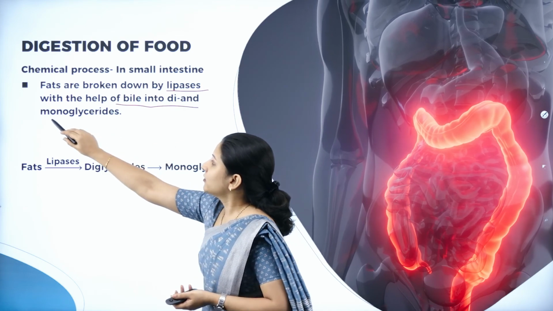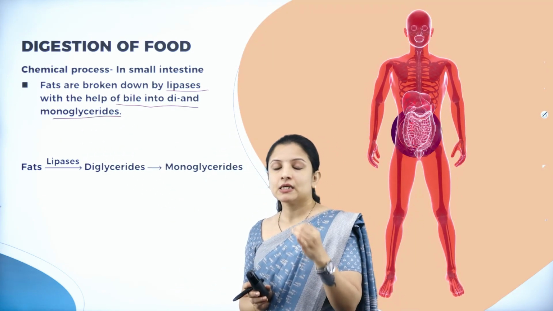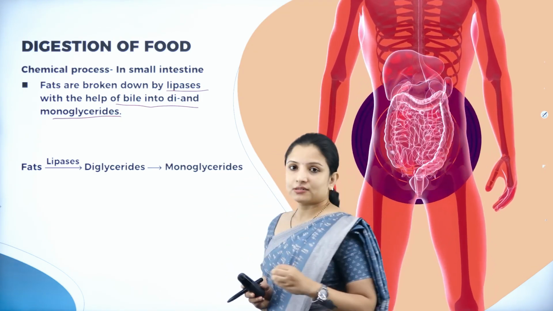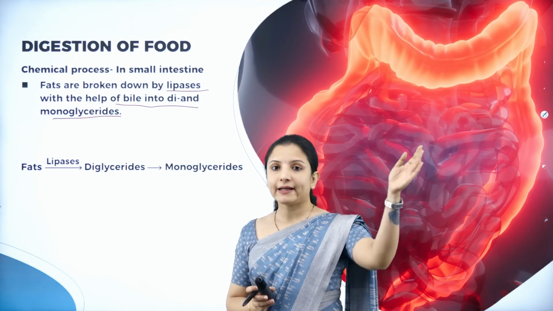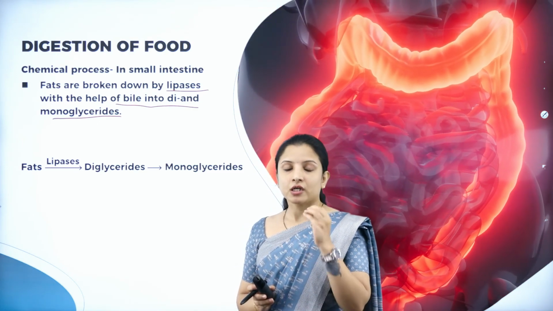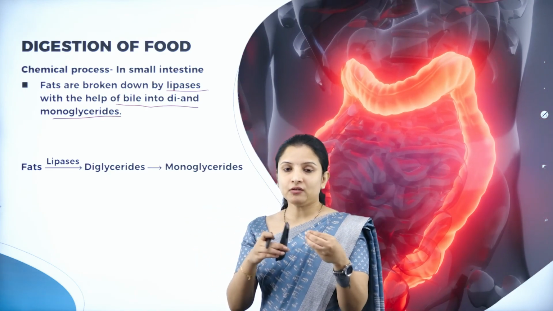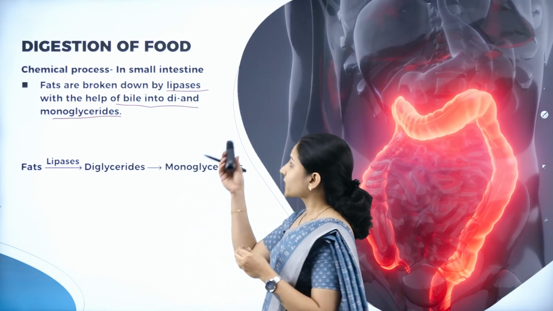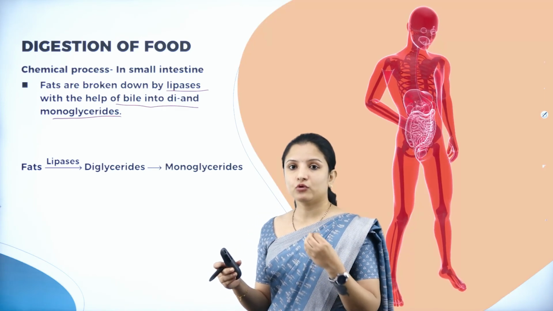The complex fats will be broken down by the lipases secreted by the pancreas along with the bile secreted by the liver into the intestine. Both the lipases and the bile function together in the intestine and break the fats into simpler forms, that is diglycerides and monoglycerides.